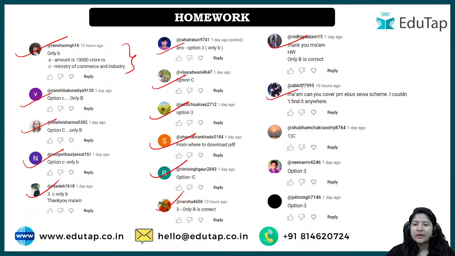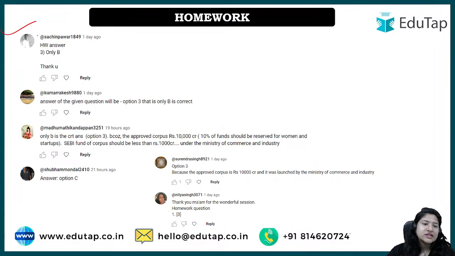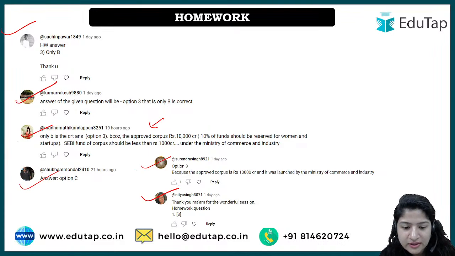Nidhi, Gautam, Abhi is asking for a scheme. Okay, I'll see. Okay, if there's much to be talked about PM e-bus seva, I'll make a session on that. Shubham and Veena and then Juhi said the right answer. Ultimately Sachin said the right answer. Kumar, Rakesh also said the right answer, and Madhu Mathika also told why it was the right answer. That's good. Shivam said the right answer, and then we have Surendra said the right answer, explaining why, and Nitya.